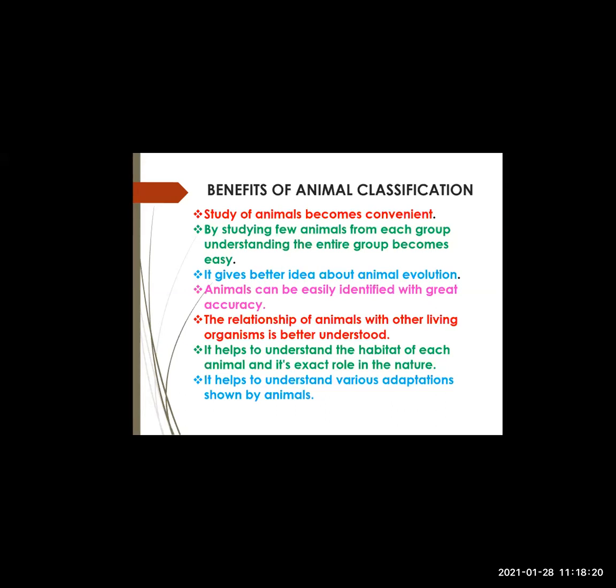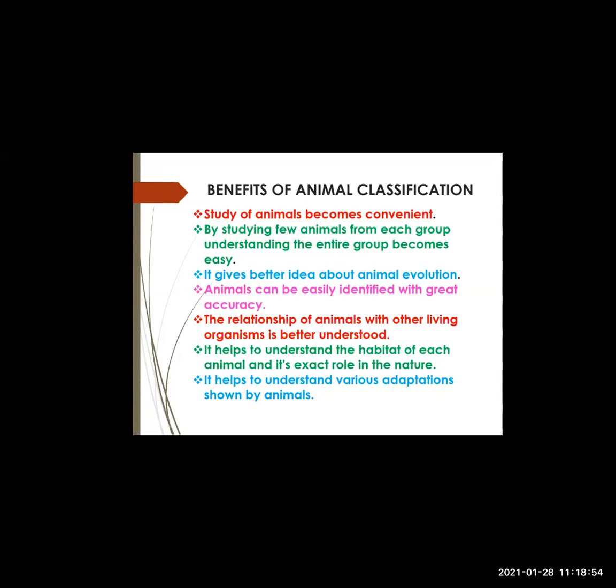Second one, by studying a few animals from each group, understanding the entire group becomes easy, isn't it? Suppose we are studying one group and we take 2 or 3 animals from that group and study them in detail, their characteristics, the way of nutrition, where they are found, their habitat. Then we get an idea of the other animals also which are included in that group.